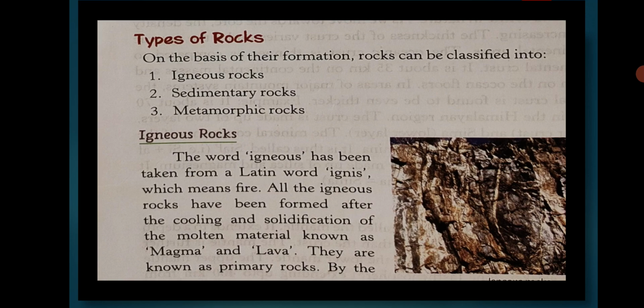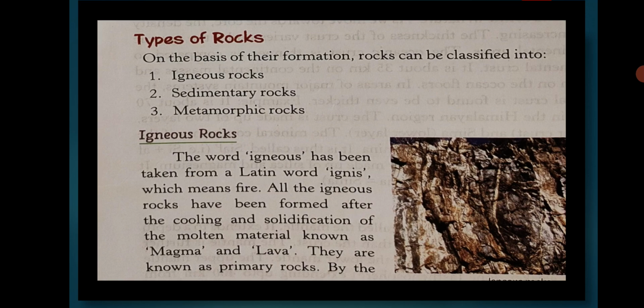The word igneous has been taken from the Latin word ignis, which means fire. So, igneous means fire. All the igneous rocks have been formed after cooling and solidification of the molten material known as magma and lava. Clear, students?